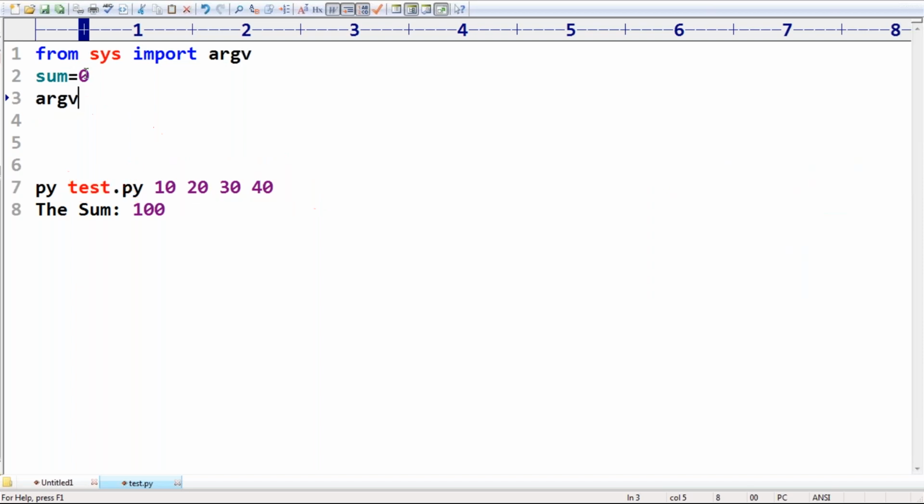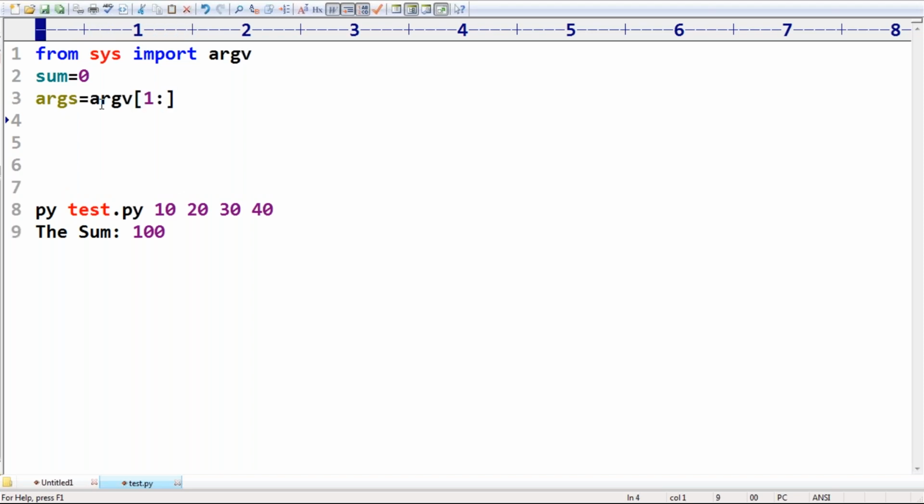That's why what I will take here is, have a look once, sir. args is equal to argv[1:]. I want only the arguments. 1 colon means from the first index onwards until the end, consider all the values. First index onwards means, sir, this one is the 0 index, and from the first index onwards all the values are coming.